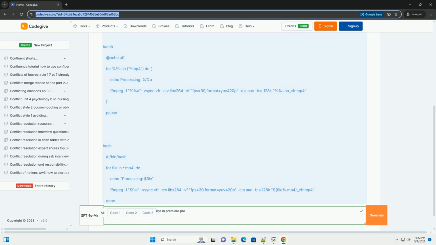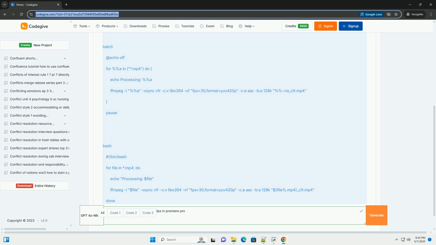-vsync vfr, this is crucial. It tells ffmpeg to deal with the variable frame rate before attempting to create a constant frame rate output. Without this, your results will be unpredictable. VFR means variable frame rate. -c:v libx264 specifies the video codec, H.264. You can change this if needed, for example libx265 for H.265.